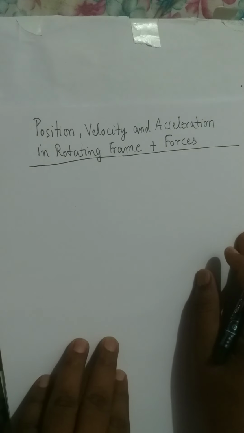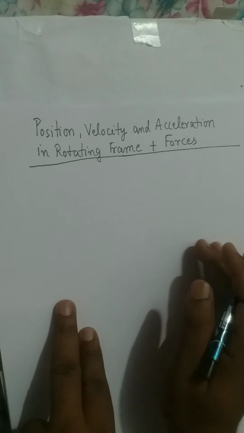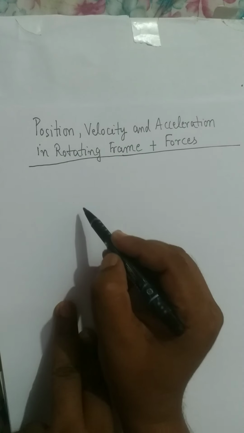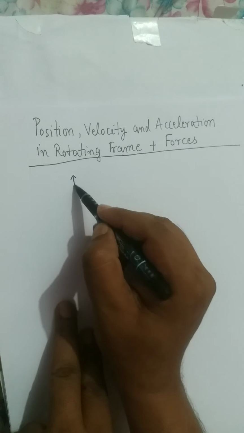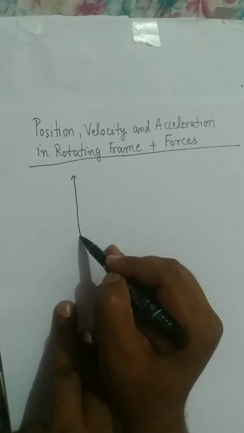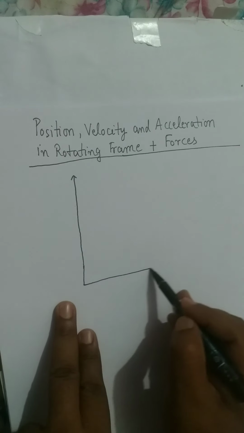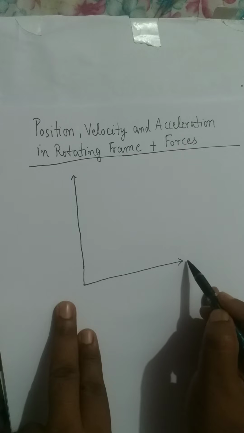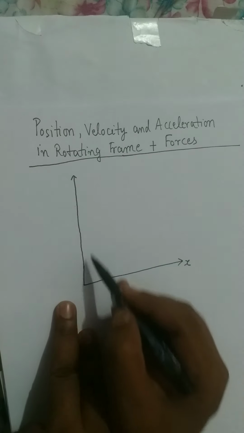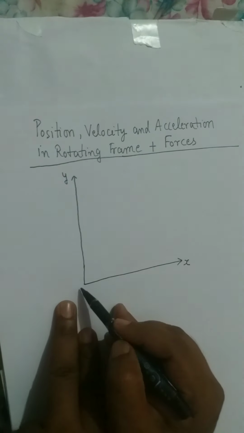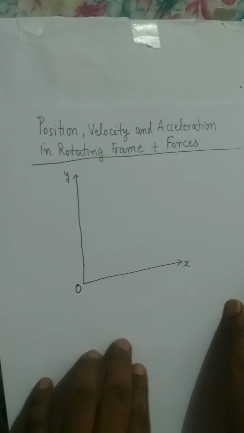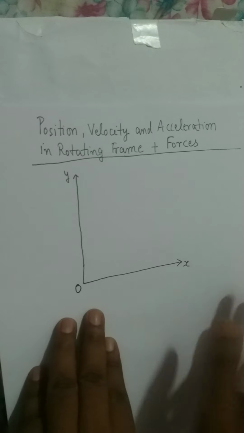Suppose we have a coordinate system which is fixed. I denote it by small x on the right side, y on this side, and O as the origin of the system.